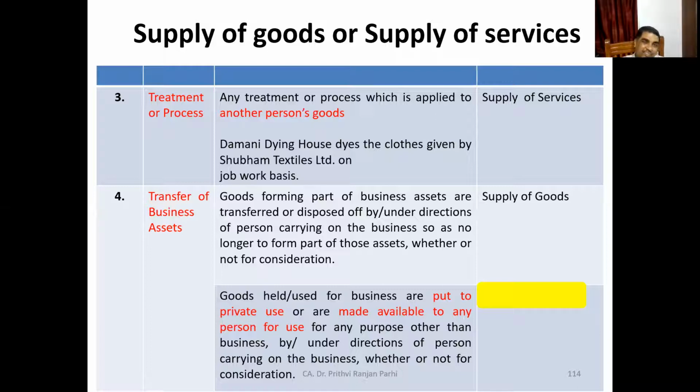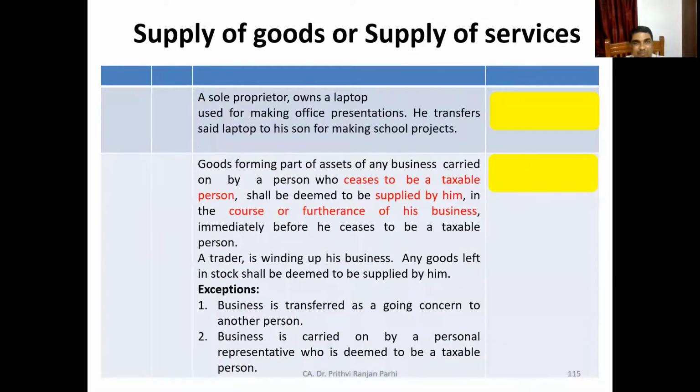Here business assets are transferred for use. Is it a supply of goods or services? Services. Because here, as you can understand, assets as such are not transferred, they are made available for private use. In that case, it is supply of services. Good that you have been able to identify the logic behind the situation.